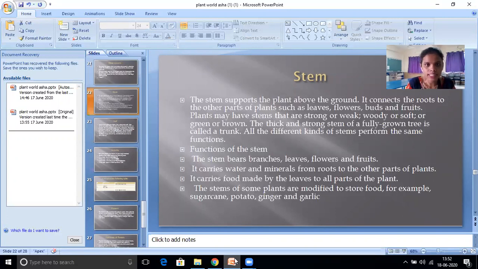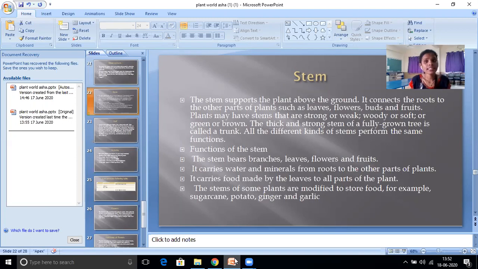Plants may have stems that are strong or weak, woody or soft, green or brown. You can observe the coriander stem is green. Yes. Okay. Then we'll go for the next.